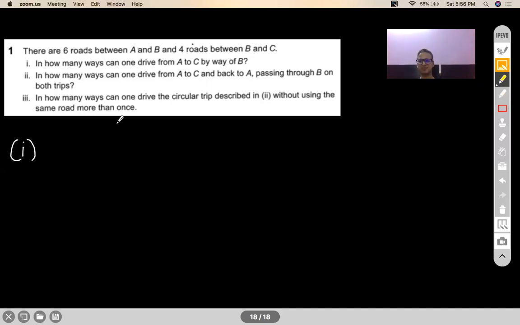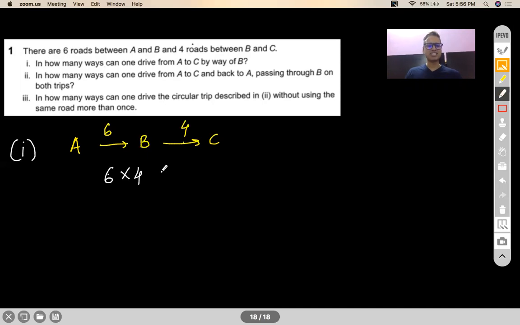First part answer. Everybody should give me the first part answer. 24, absolutely correct. So 6 ways to go from A to B, 4 ways to go from B to C. So if you want to reach C via B, your number of ways will be 6 into 4, 24. Why not 6 plus 4? Because if I just go from A to B, my job is not done. If I just go from B to C, my job is not done. I have to go from A to B and B to C.